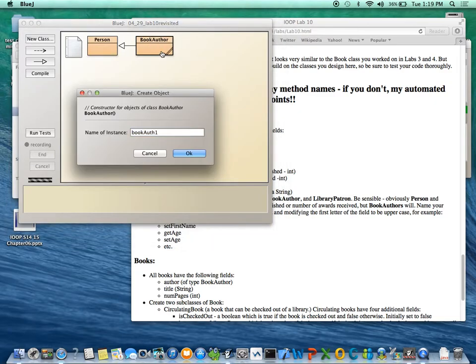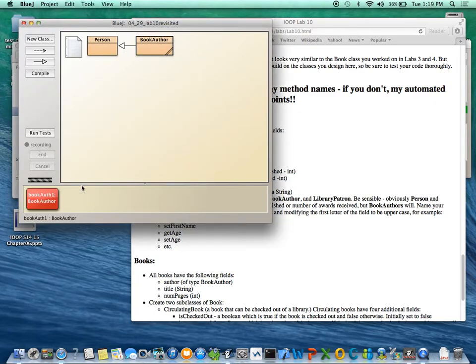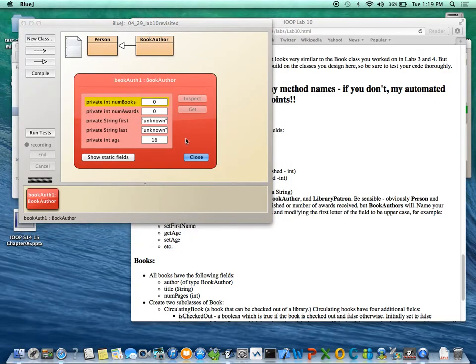If I make a new book author, and I inspect it, on the video you may not see the inspection windows. I have a feeling these things hide. It says the first name and last name are unknown. Notice, by the way, that when I inspect book author, it actually tells me about the fields that I can't actually access from the class, right? So I can't set the last name from the book author class, only from the person class. However, it shows me all the fields anyway.